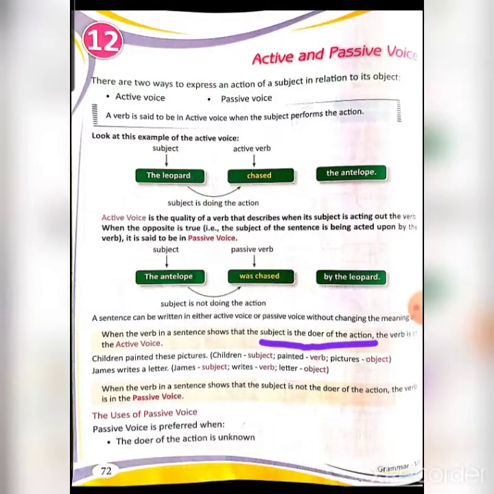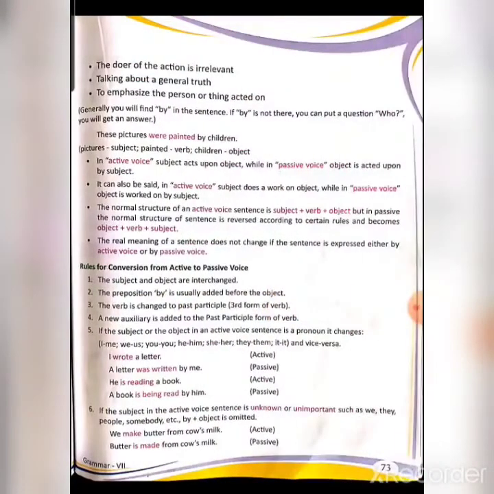Now passive voice. When the verb in a sentence shows that the subject is not the doer of the action, the verb is in the passive voice. The usage is: first, the doer of action is unknown. Second, the doer of the action is irrelevant. Third, talking about a general truth. Fourth, to emphasize the person or thing acted upon. Now generally you will find by in the sentence.